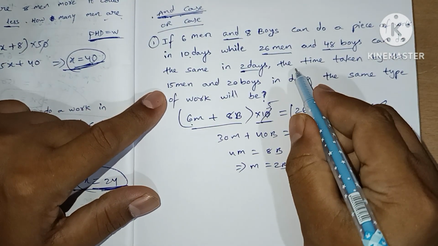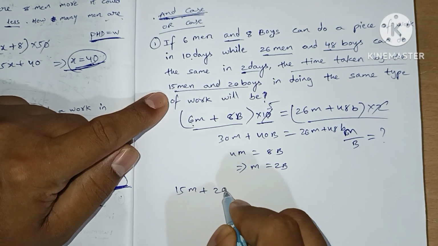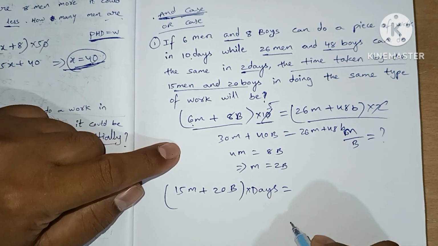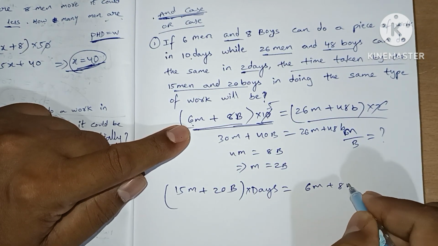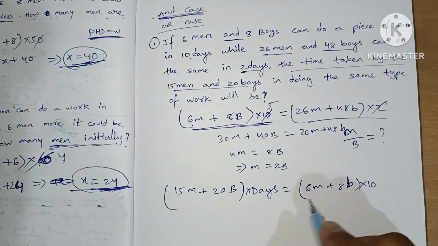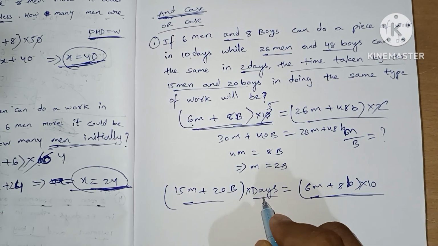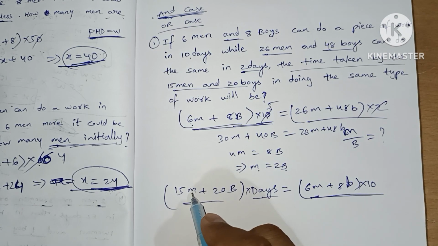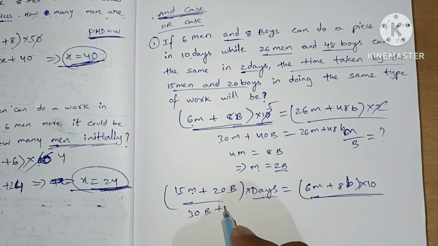Now what we need to find is the time taken by 15 men and 20 boys. 15 men and 20 boys can do it in how many days? This is work, and we already have a work here, 6 men and 8 boys in 10 days. So this work equals this work. Now we need to find the days. We have the relation of men to boys here. For 1 man, we can write 2 boys. 15 times 2 is 30 boys plus 20 boys.